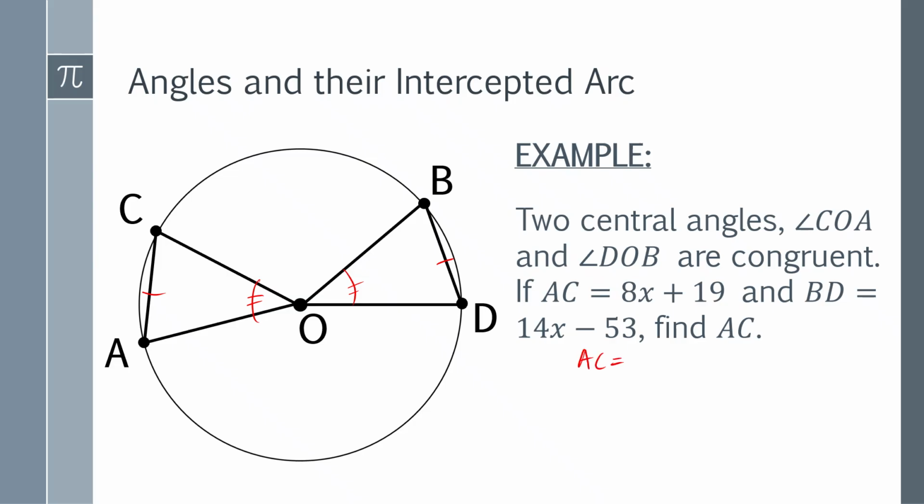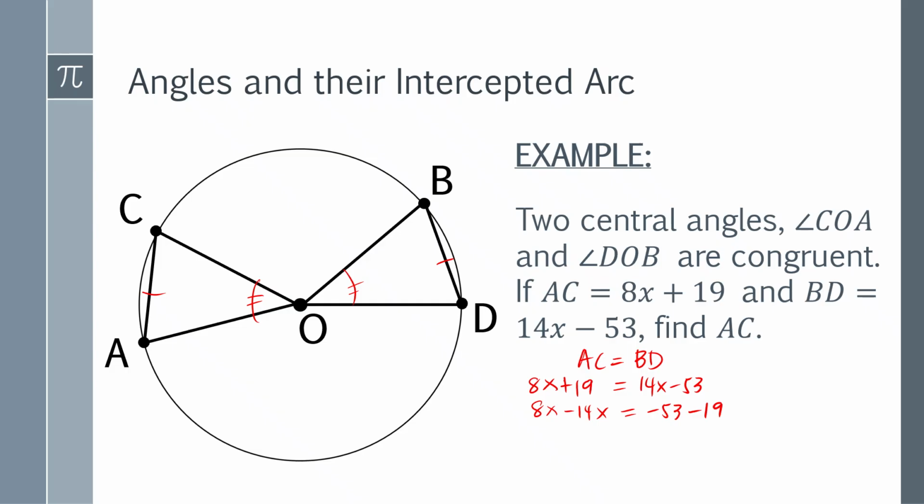AC is congruent to, or equal to, BD. And what is AC here? AC here is 8x plus 19, which is equal to 14x minus 53. Now, you have to transpose, meaning 8x minus 14x is equal to negative 53 minus 19. 8x minus 14x here is what?